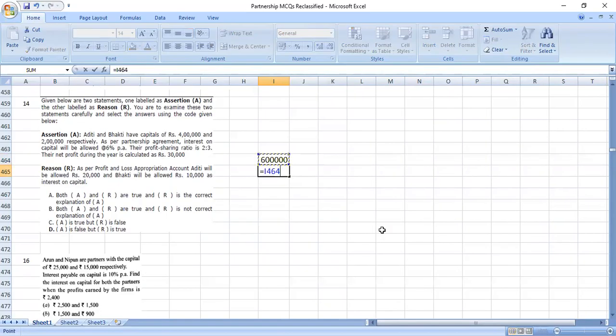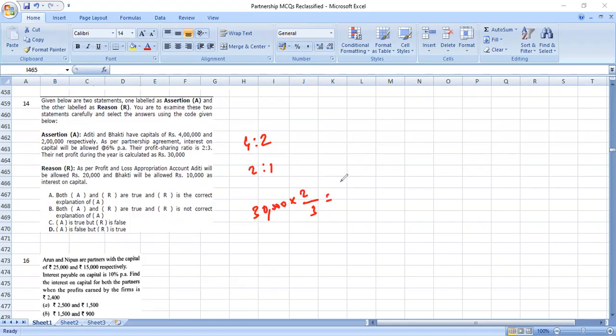But anyway, 6 lakhs is the total capital on which they are supposed to allow 6% interest. So that comes to around 36,000. The profit available is only 30,000. So it is insufficient. Whatever profit is available will be divided in the capital ratio. Capital ratio is 4 lakh to 2 lakh, which is 2:1. So that 30,000 available profit will be divided in the ratio of 2:1, which is 20,000 and 10,000. This is correct.